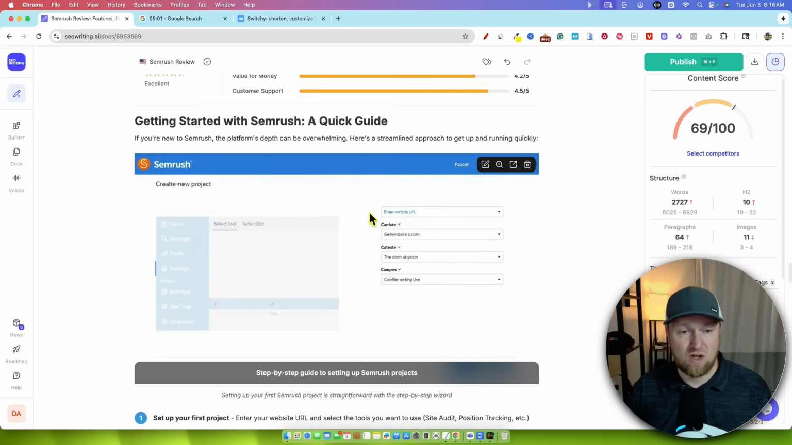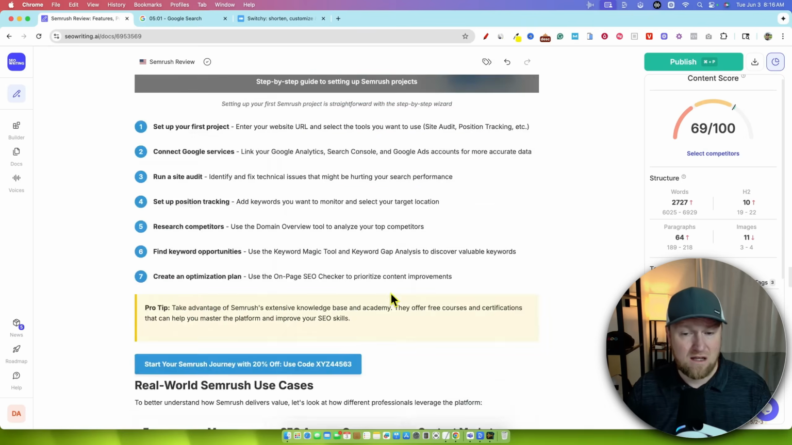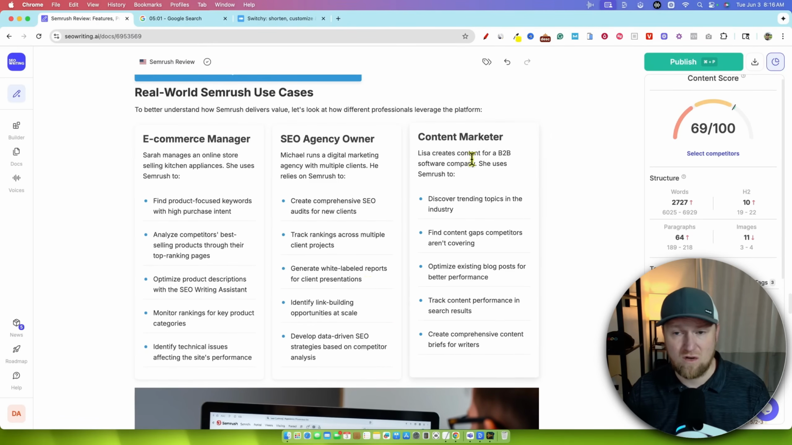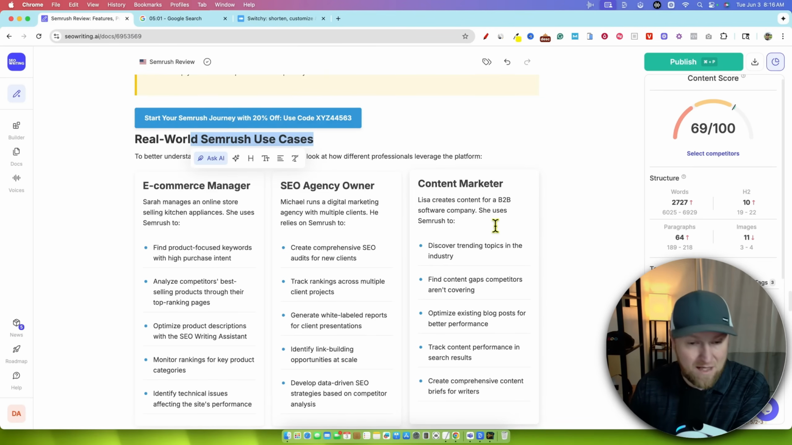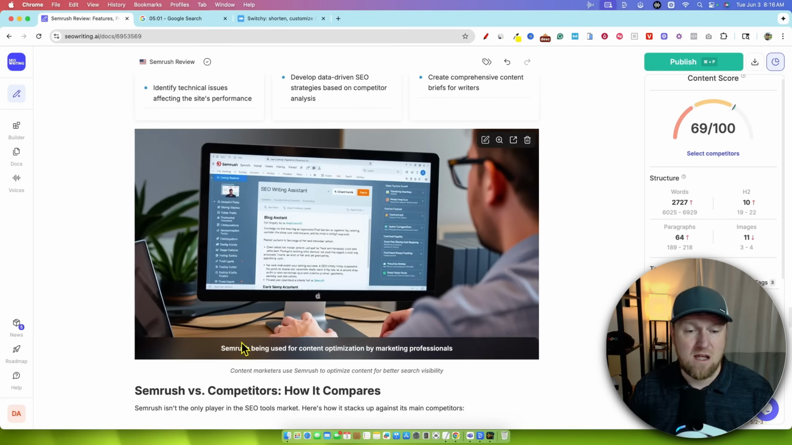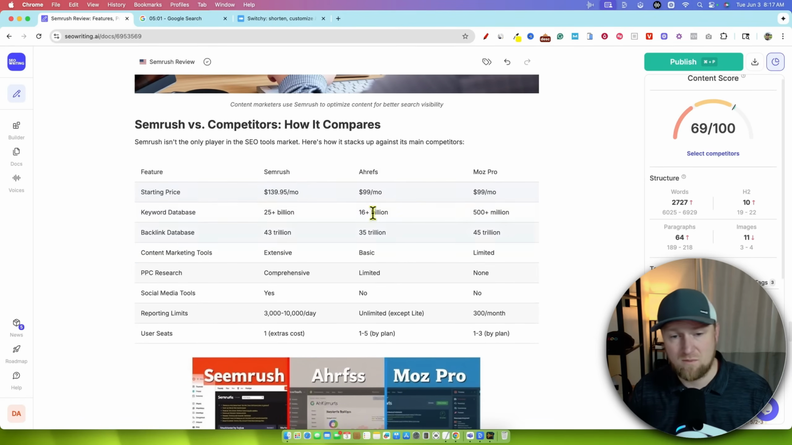And then getting started with SEMrush, a quick guide. So then it gives us a quick guide on how to get started right over here. And then we have our real world SEMrush use cases. So SEO agency owner, content marketer. I would go and make improvements, and I would say local SEO people or something like that. And I would want one of those to be taken up by someone right over here and so forth. And then SEMrush versus competitors. So Ahrefs and Moz Pro, boom.